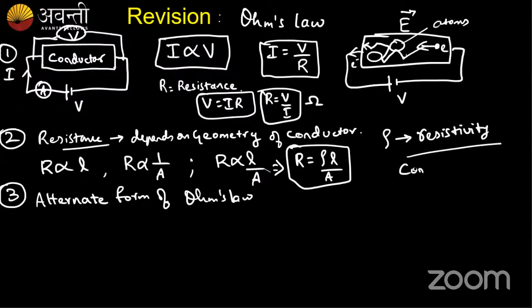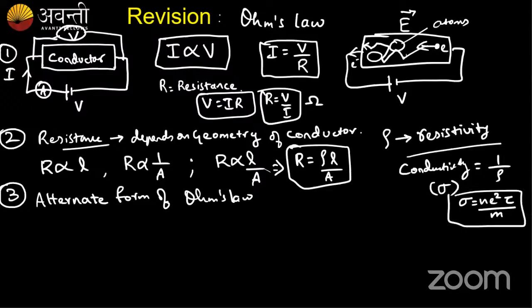So conductivity was nothing but 1 by rho, and it is given by sigma. Sigma is equal to 1 by rho. In our previous class, we studied sigma as n e square tau upon m. From here, we got another expression for rho. What was the other expression for rho? If sigma is equal to n e square tau by m, my rho will be equal to m by n e square tau. So this was the other expression for rho.